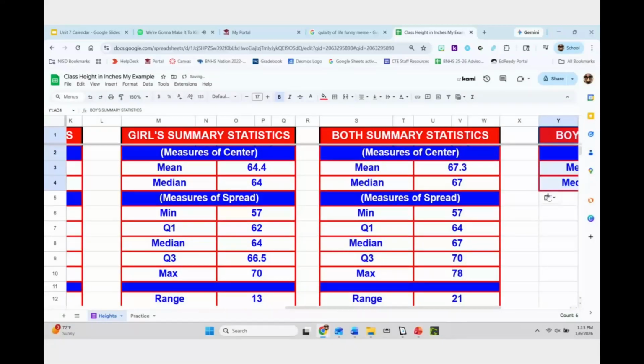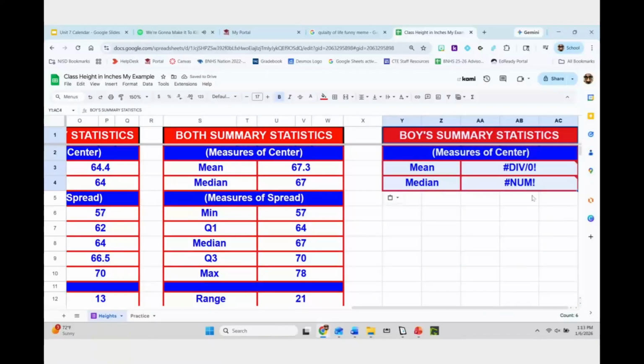Once I have the boys stuff like this, I can click on this cell up here and do Control V. And now I have pretty much all the math still in there.